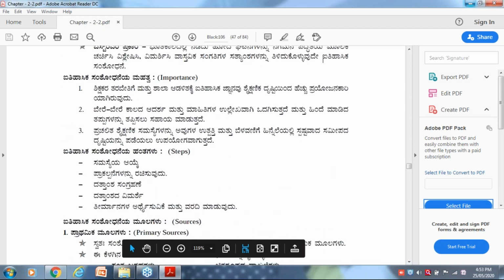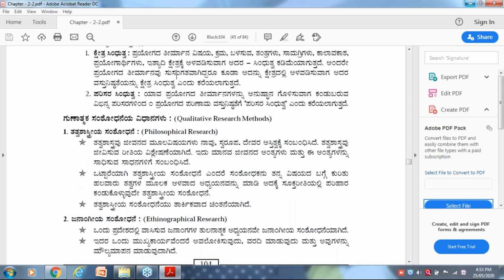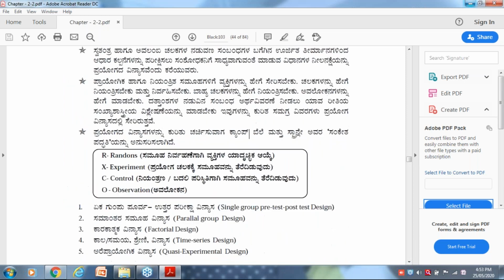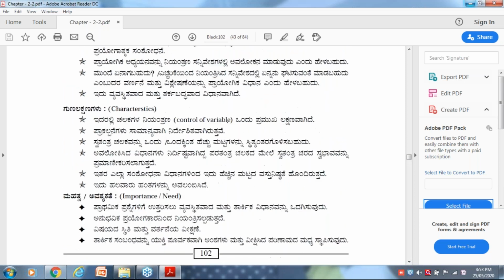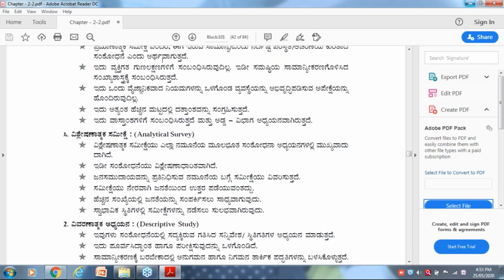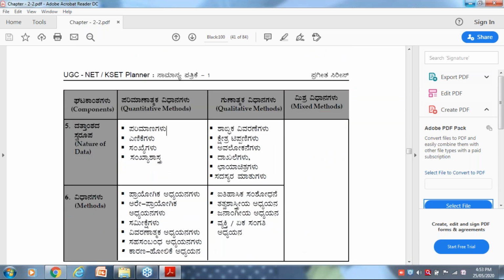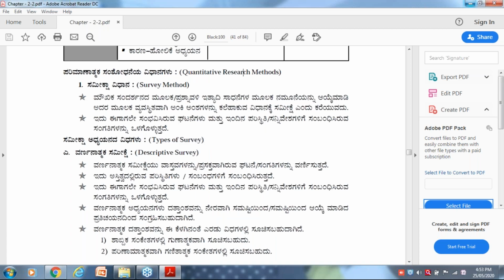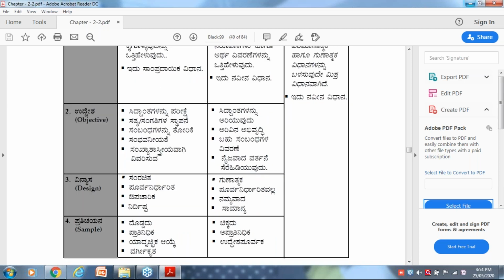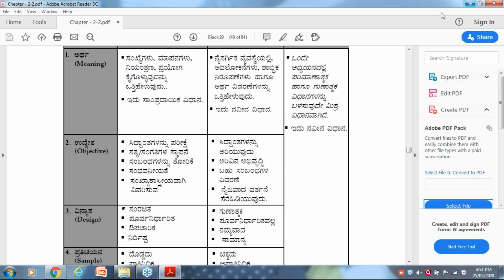Come back to the methodology. I'm explaining the methodology. In methodology, there are two things you have to mention. One is method, which method that you are using in your research, and secondly sampling. Explanation about the samples.